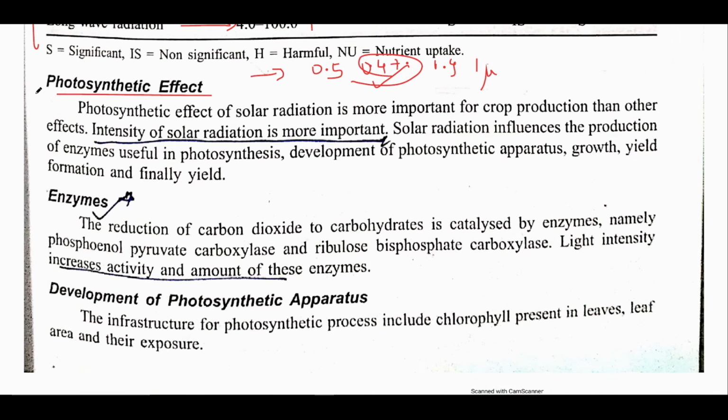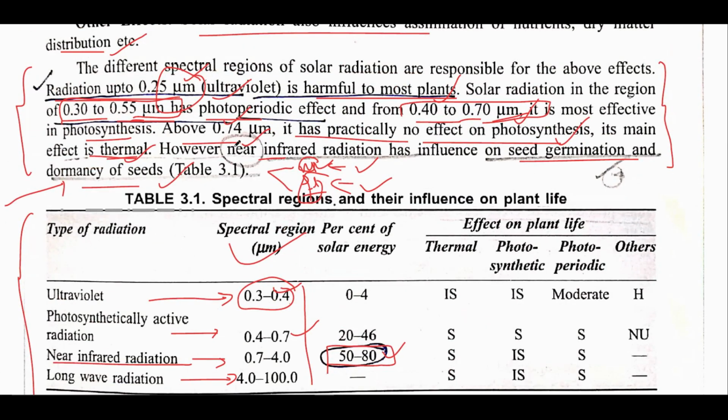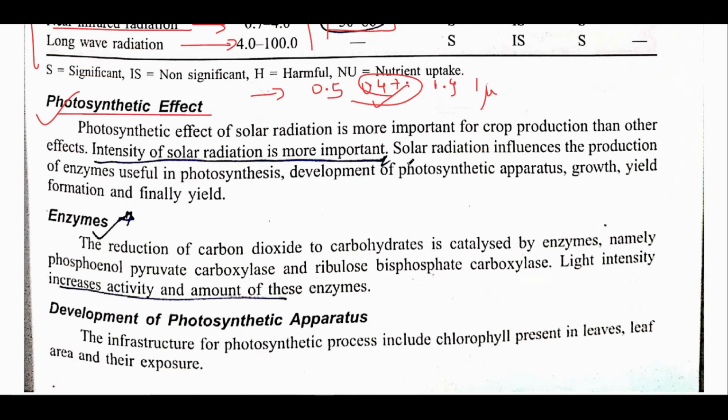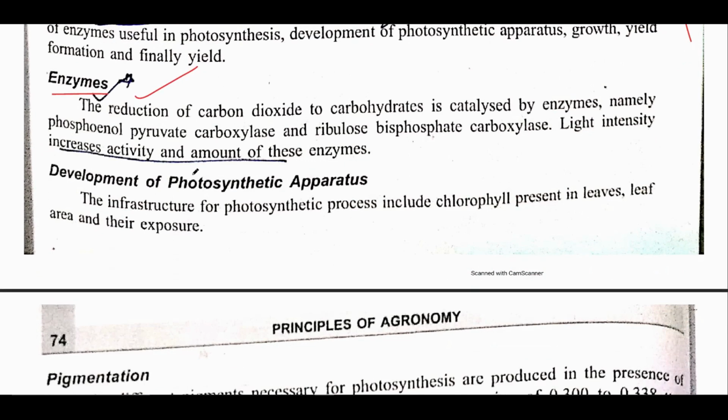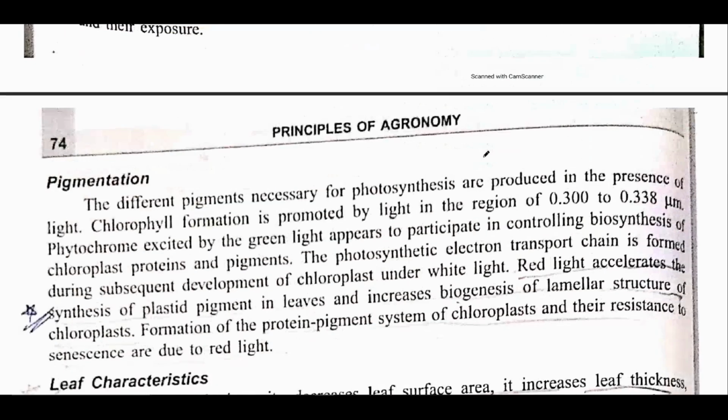Now the photosynthetic effect. We have already discussed this. Above 0.74 micrometer, radiation has no effect on photosynthesis, and 0.4 to 0.7 micrometer has photosynthetic effect. This you can skip over here. The other part is the enzymes. This is a very basic thing, that if light intensity would increase, the activity of enzymes would also increase, and if there is a lower light intensity, then it would lead to decrease of the activity of these enzymes.